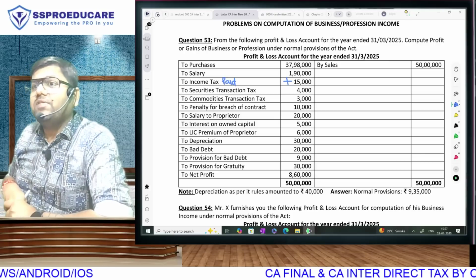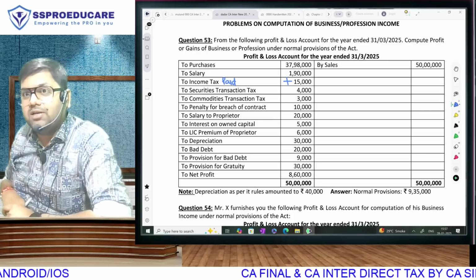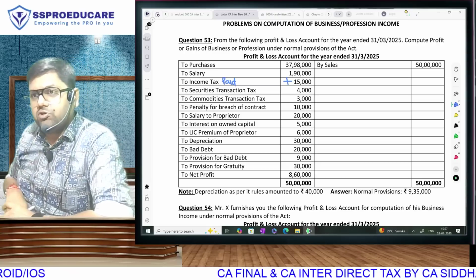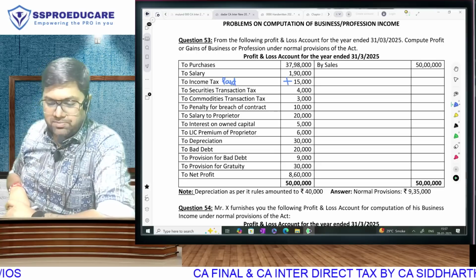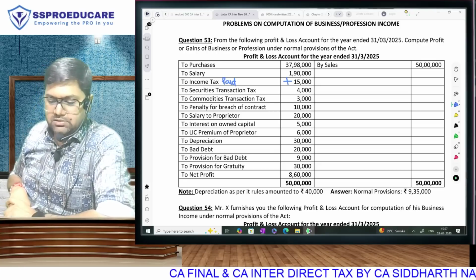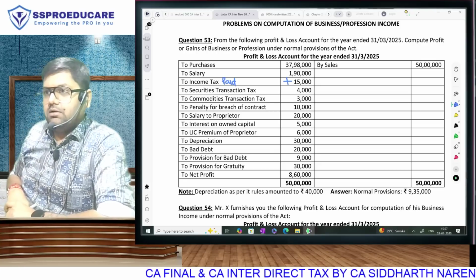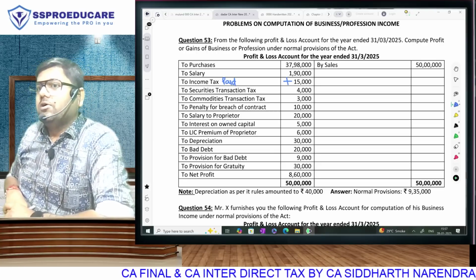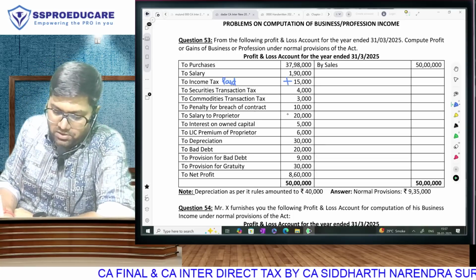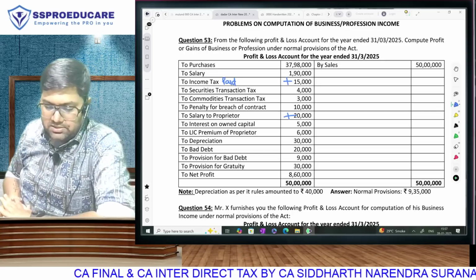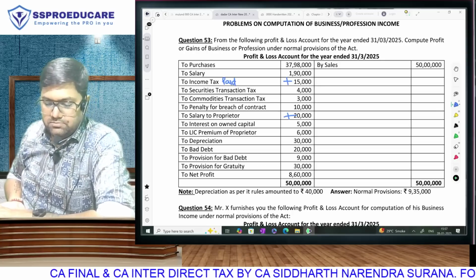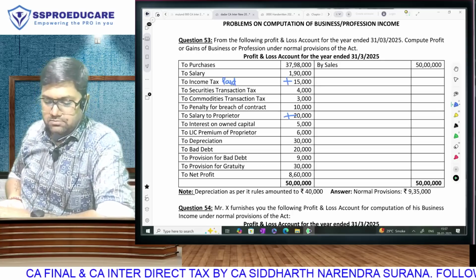See, in a partnership firm there are different assessees, so we give it within 40 billion. But in a proprietorship, it is all going to be considered as drawing. Now talk to this amount. Expense, debited, disallowed. Why? Personal drawings. Therefore, add. Understood? Next. To interest on own capital 5,000.